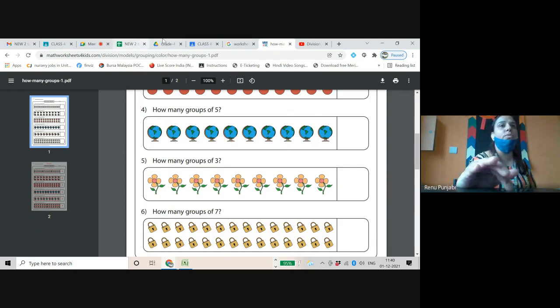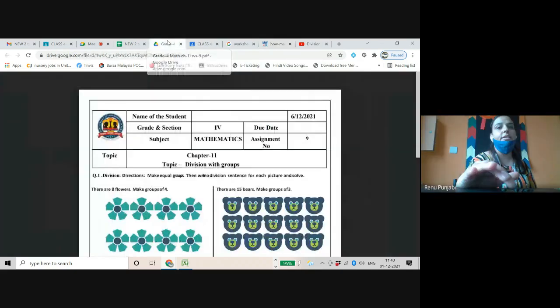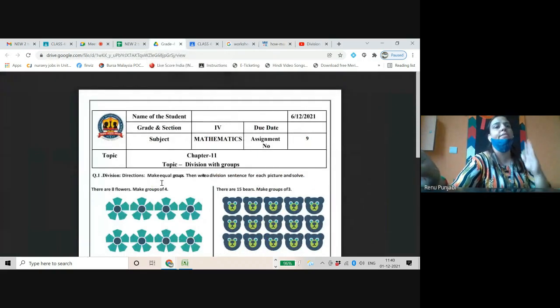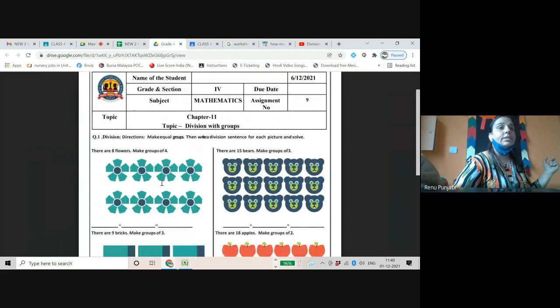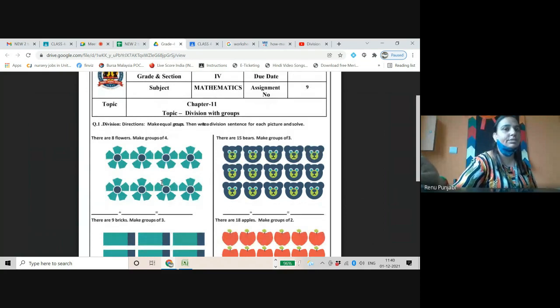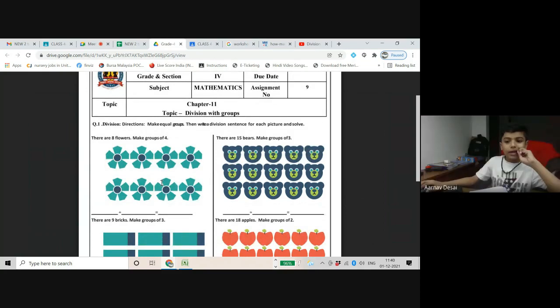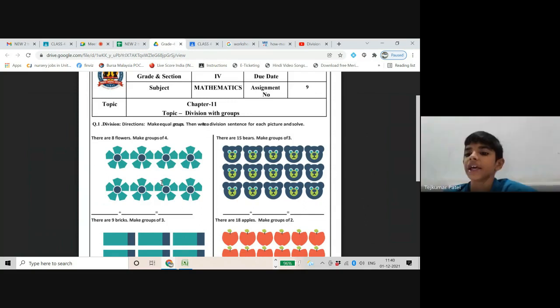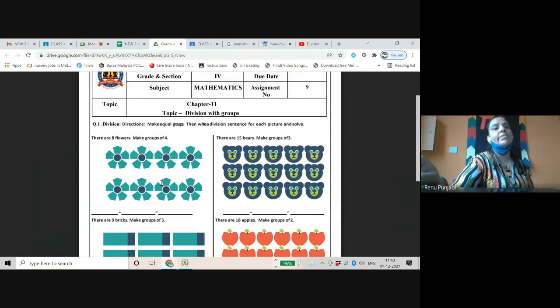Students, I want to show you the worksheet which I am going to send you today. Wait a minute, Tej Kumar, Rehan Dobaria, and Moksh. This is the worksheet. Look here. There are 8 flowers. Make groups of 4. How many groups of 4 will you make in this one? 2. What will be the statement for the division? Ma'am, 8 divided by 4 is equal to 2. Yes, 8 divided by 4 equals 2.